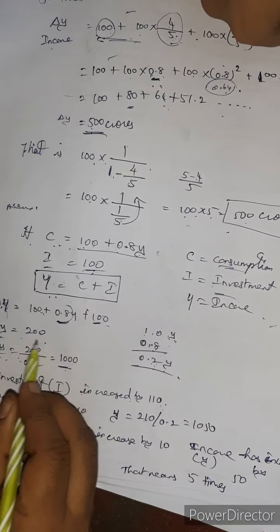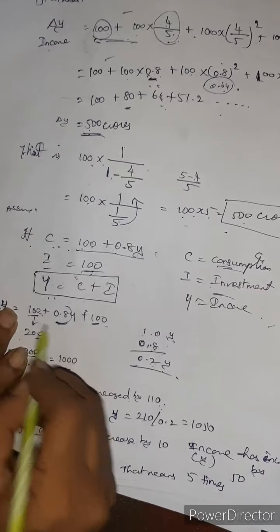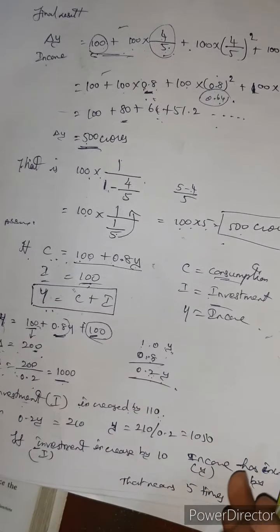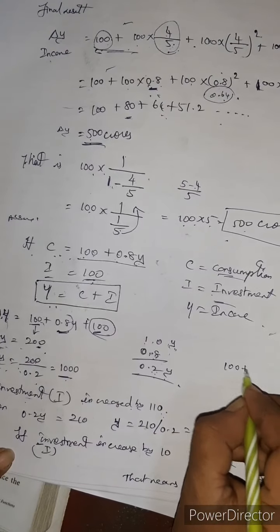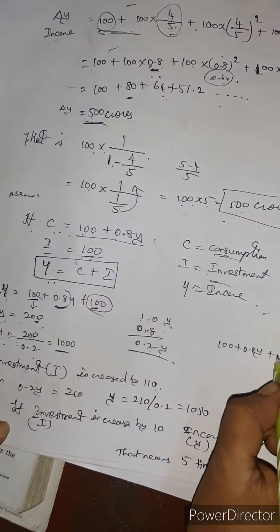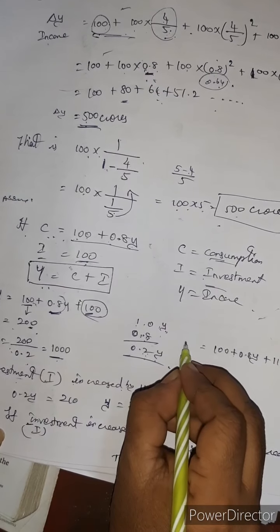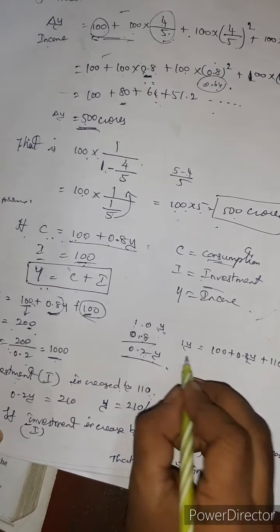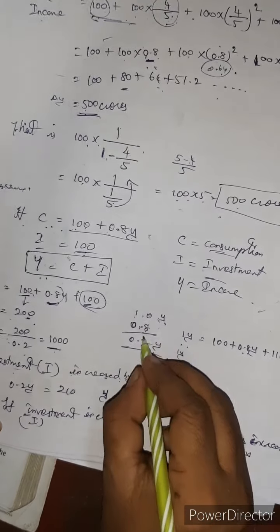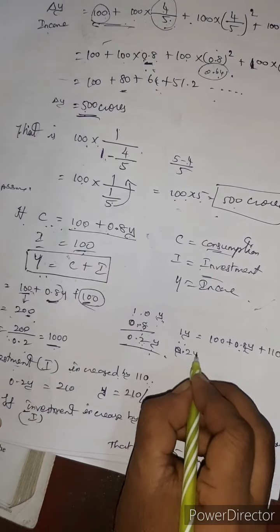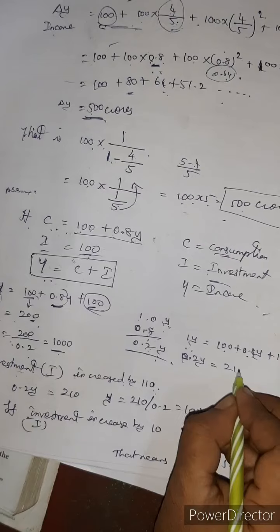Same 0.2y only will come. Here 100 only comes, but the investment alone we are changing there. I alone we are changing means it will come as 100 plus 0.8y plus I, which is 110, isn't it? Here, as I already said, 1y is here. When we subtract the 1y and 0.8y, as already given, we get 0.2y. When subtracting, we get 100 plus 110, which is 210.